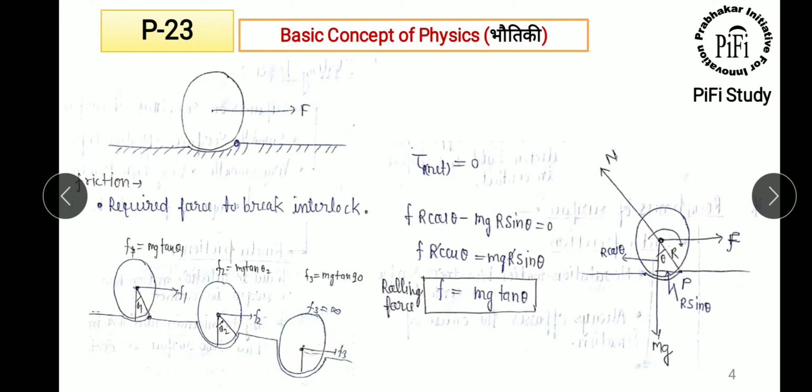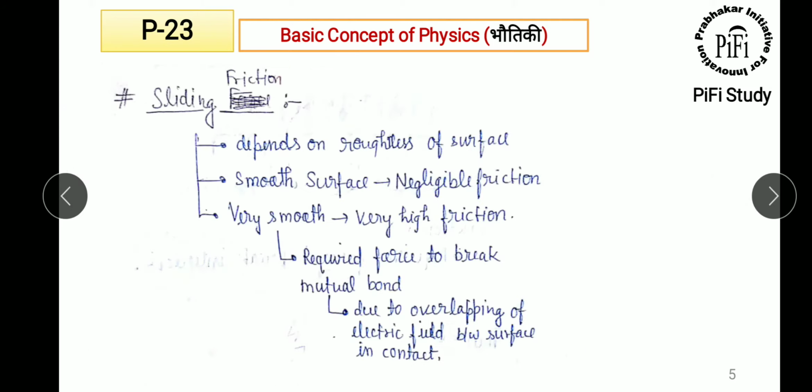Then what you need to do is apply the force in this direction, or in this direction, or you will directly try to uplift the wheel. So this is the practical use of friction force.